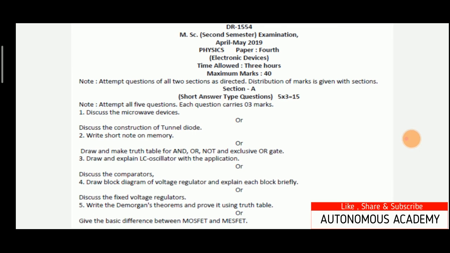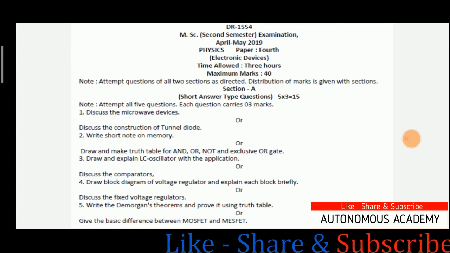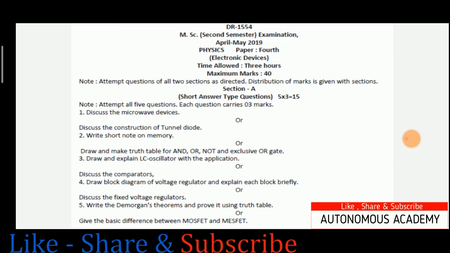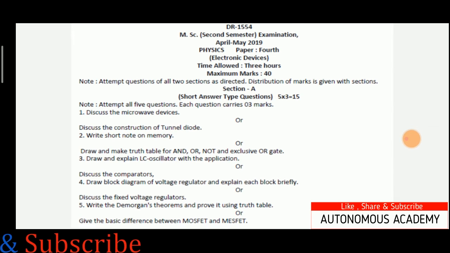Last is exclusive OR gate. Exclusive OR gate is very much similar to the OR gate, except one difference, and that difference is in exclusive OR gate the output voltage is true only when the input values are different. That means if two input values are both 1 or both 0, then the output voltage will be 1 or true. Otherwise the output voltage will be 0, or we can say false. So this was the theoretical understanding of the truth table for the 4 logic gates.